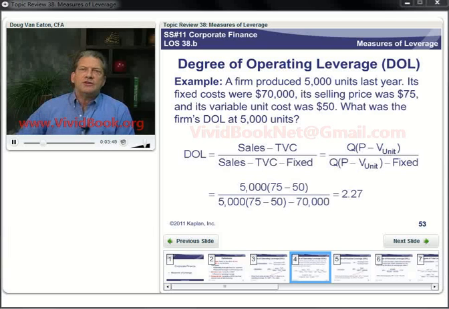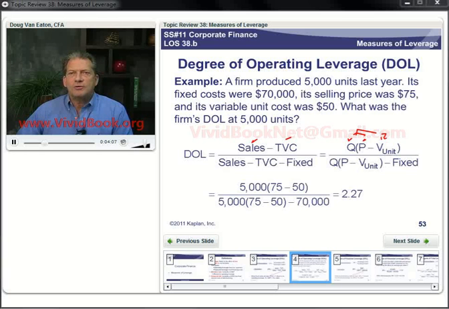Well, we show two ways to calculate this. We can take sales minus total variable costs, as we showed last time in the formula on the last slide, or we can take quantity times price, so there's sales right there, minus quantity times variable cost per unit. That's total variable costs. So however we represent it, we subtract fixed costs in the denominator, and we do the calculation and find out that we have operating leverage of 2.27, meaning a 1% change in sales, up or down, leads to either a 2.27% increase or decrease in operating income. So there's our leverage effect of fixed operating costs.